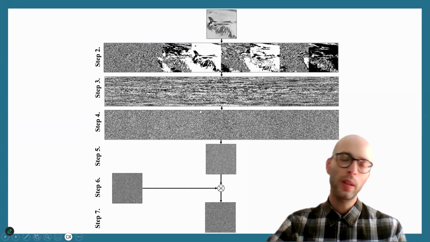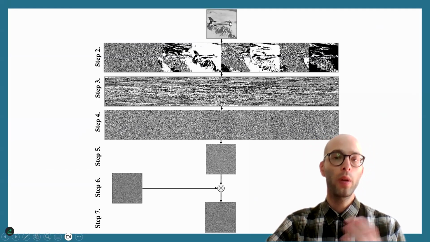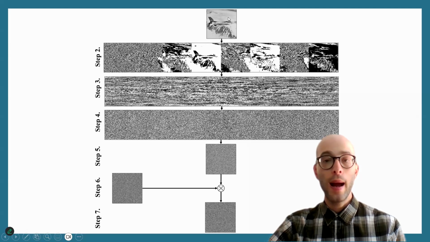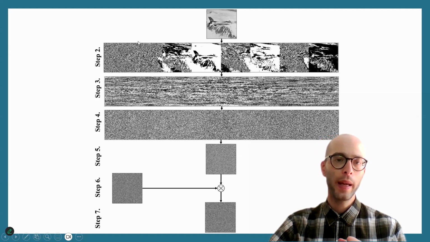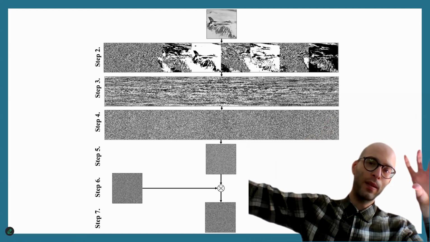So let me give you a very short example of an encryption algorithm. Here I have the original image that I want to encrypt. I break it into binary information and arrange the binary information in a very large rectangular matrix.